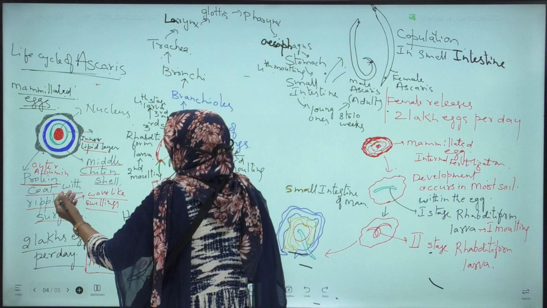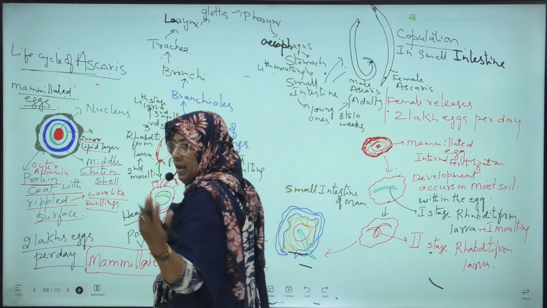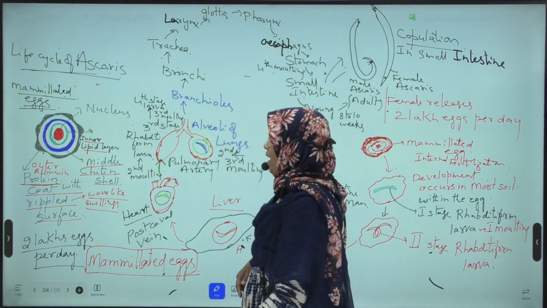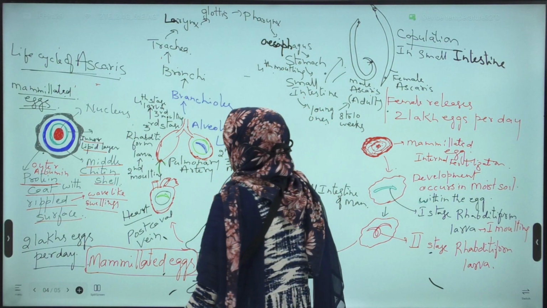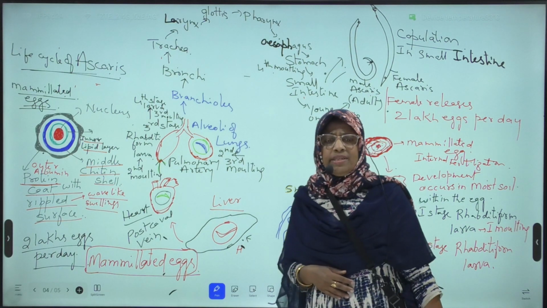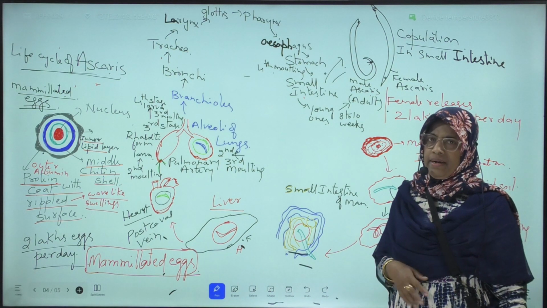After copulation in the small intestine between the male and female Ascaris, the female lays 2 lakh eggs per day. I already told you. Now these eggs come out through human feces or fecal matter.